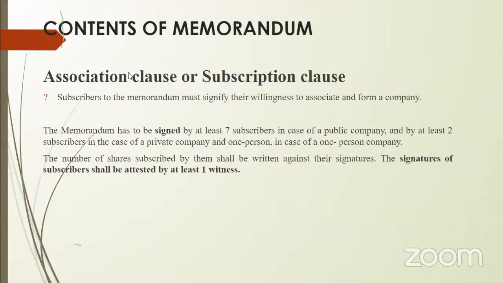Right? Now, the next one is the association clause. What is this association or subscription clause? How many clauses have we seen? Five. What are they? Name clause, situation clause, objective clause, liability clause, capital clause. So under these clauses, the related information has been provided.